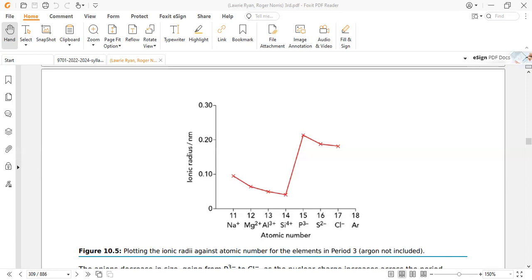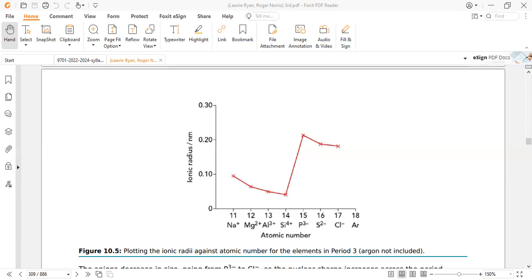Because the increase in protons increases the magnitude of charge here, and the ionic radius also increases. But if we decrease the charge magnitude, the ionic radius of the anion also decreases.